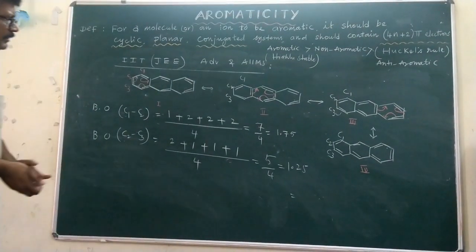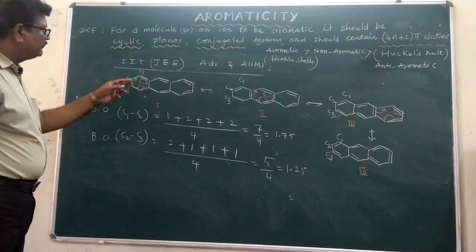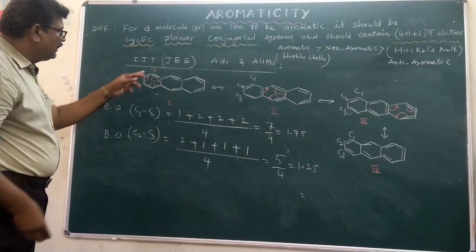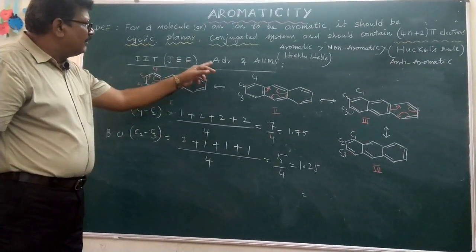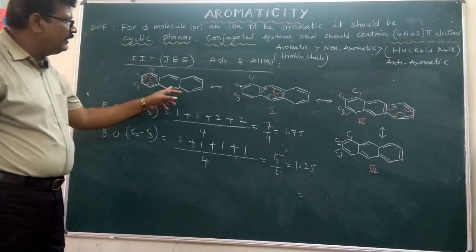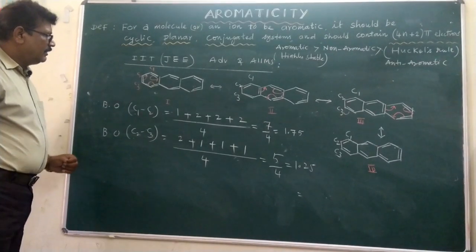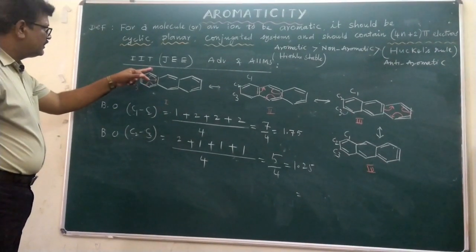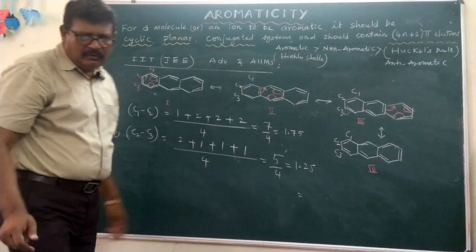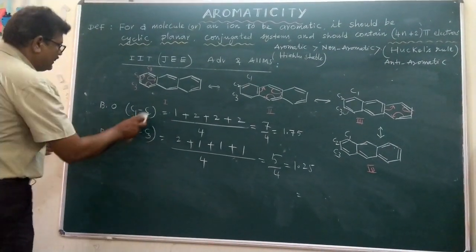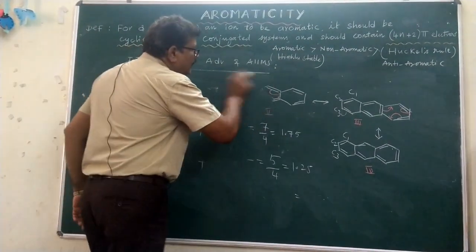The bond order can be explained on the basis of the bonds which are situated at the carbons. That's why in JEE Advanced, sometimes anthracene may also be asked, how many resonance structures? 4 resonance structures are expected. In structure 1, between carbons 1 and 2, there is only one bond. And let us take another example into consideration.